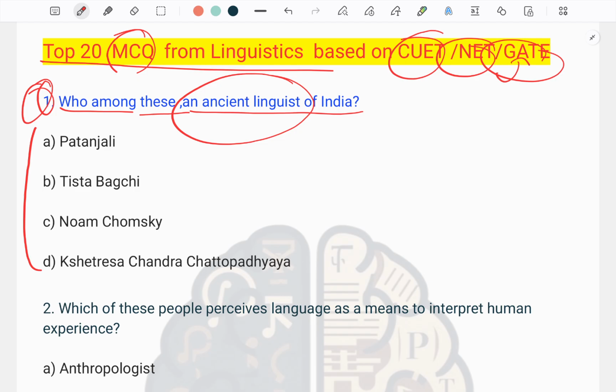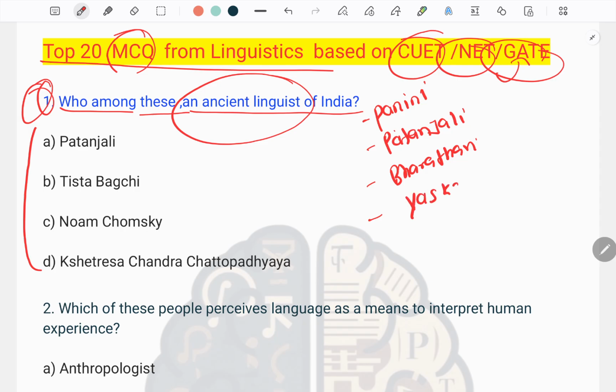So when we talk about ancient linguists, we have Panini, Patanjali, Bharatahari, Yaska, Katyayani, and also Pingla.